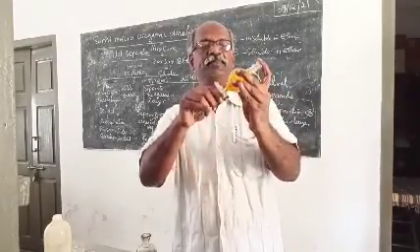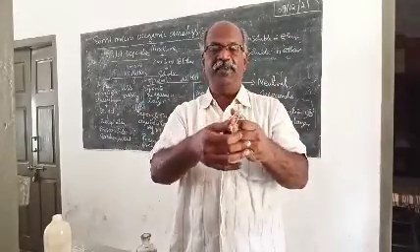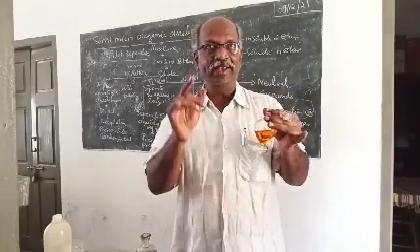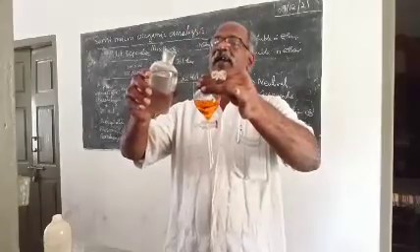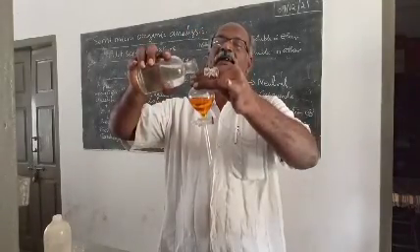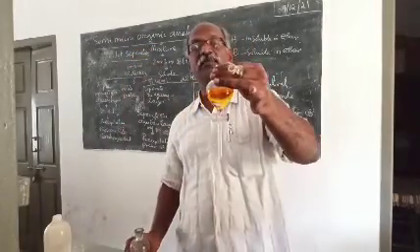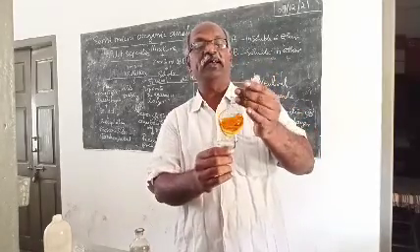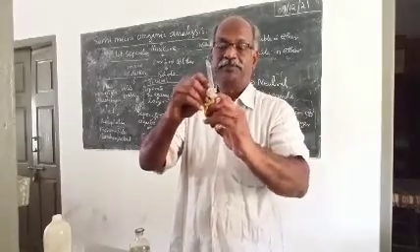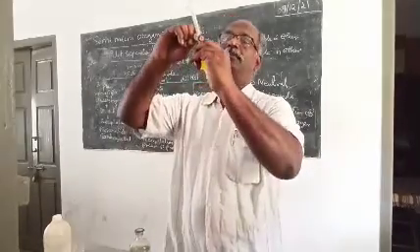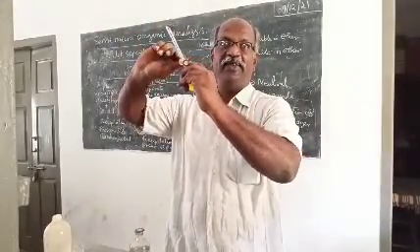Let us see how it can be separated. See, how can we separate the basic compound? Add dilute HCl. I have taken dilute HCl in this reagent bottle, and I add dilute HCl. This almost looks like our bulk separation. Anyhow, you can see it clearly. There is reaction. If there is gas evolution, there is reaction.